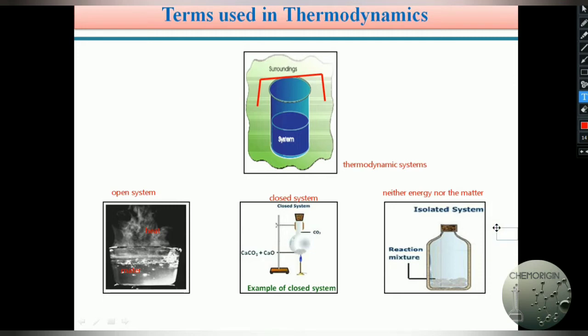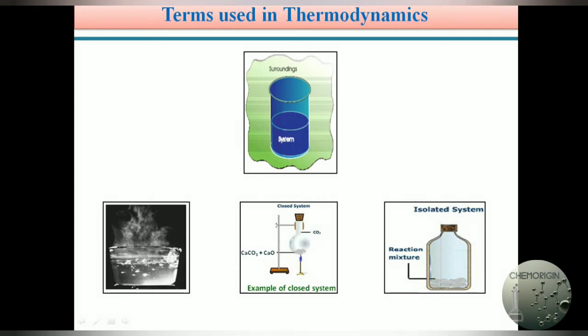So in a thermos flask, what happened? Neither heat energy nor matter, meaning tea in this example, is exchanged with the surroundings. Therefore, a system where neither energy nor matter is exchanged with the surroundings is known as an isolated system. Where only energy can be exchanged with the surroundings, not the matter, is a closed system. Where both matter as well as energy are exchanged with the surroundings is an open system. In this manner, we can define open system, closed system, and isolated system.